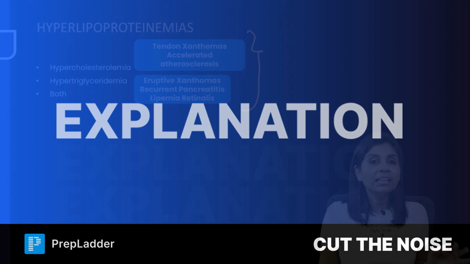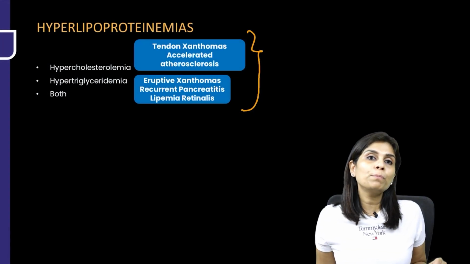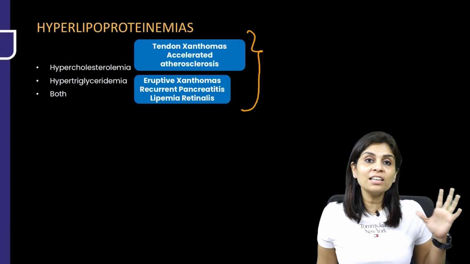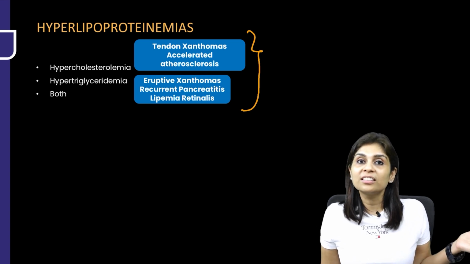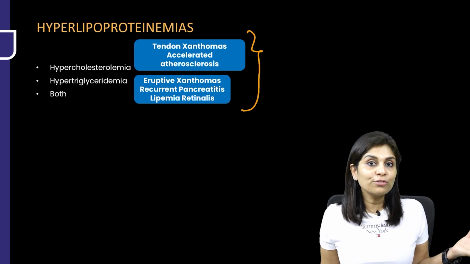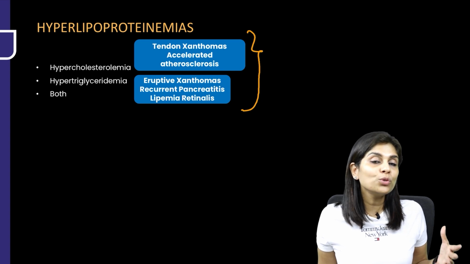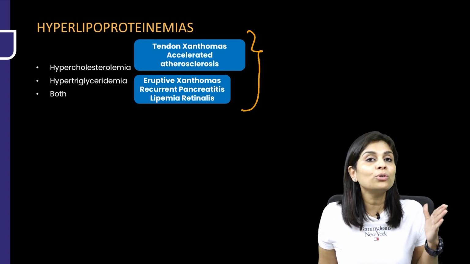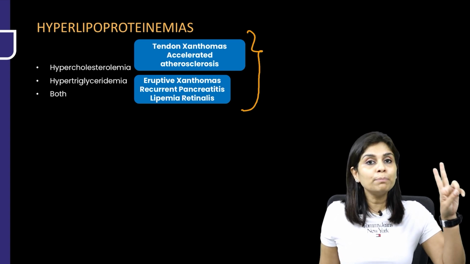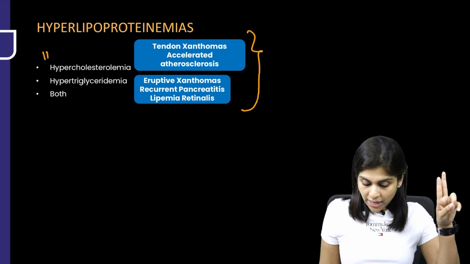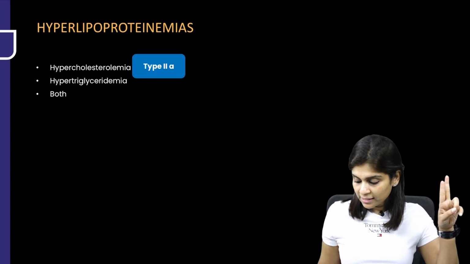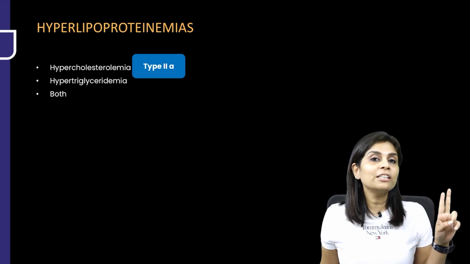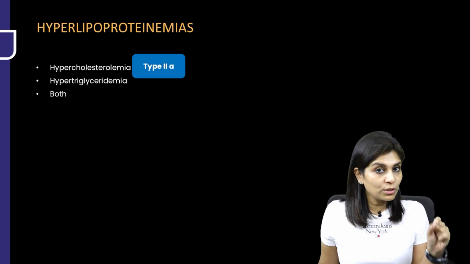Here's the explanation. Now tell me, which hyperlipoproteinemia presents with an isolated elevation of cholesterol? Logically, what will you call it as? There is only an elevation of cholesterol, right? So what will you call it as? You will call it as familial hypercholesterolemia, which is type 2A. So in which hyperlipoproteinemia do you see only an elevation of cholesterol? That is type 2A. And that is why it is called as familial hypercholesterolemia.